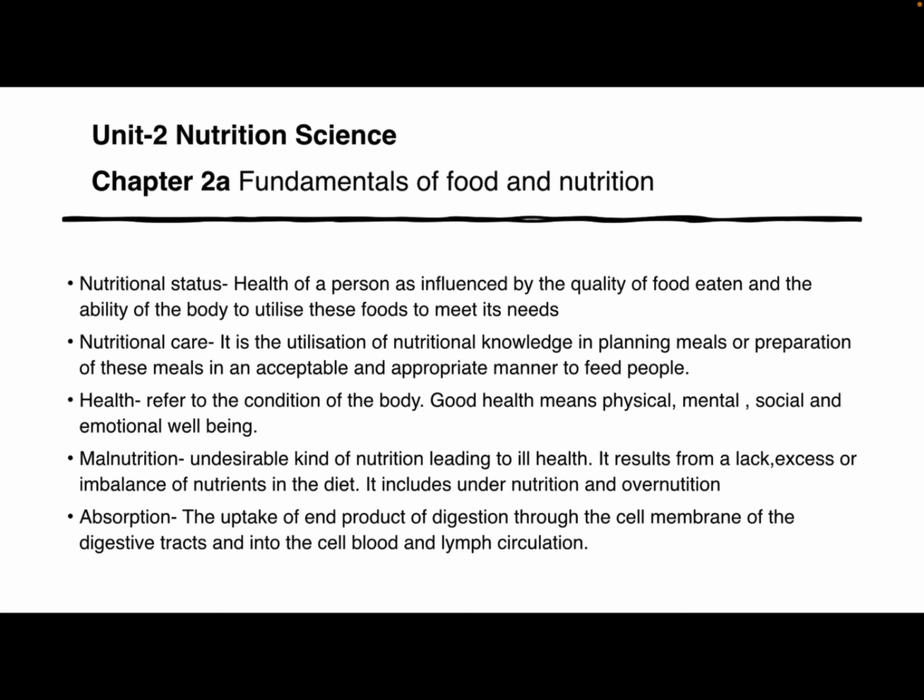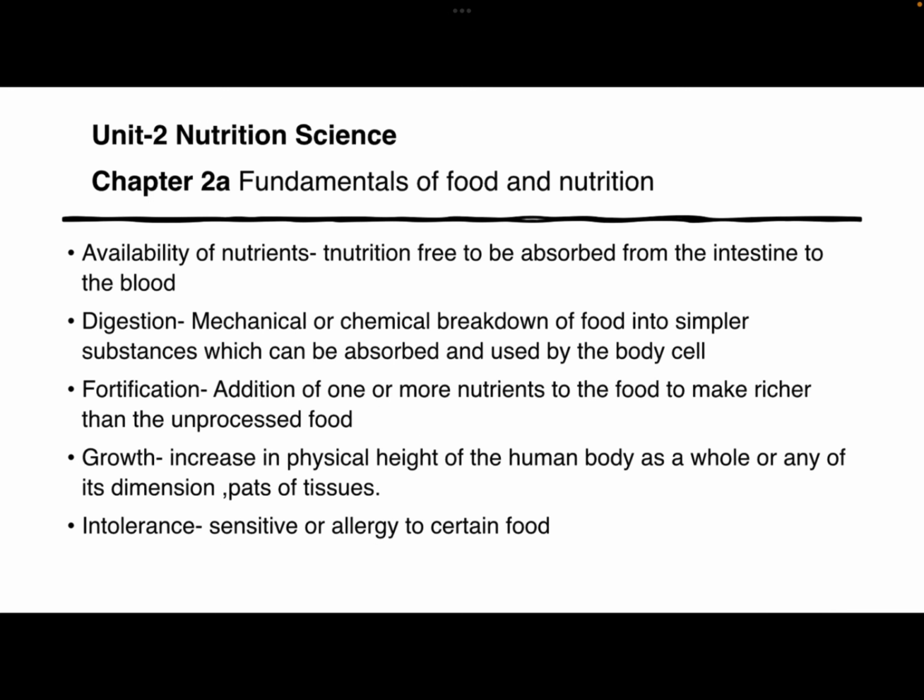Then malnutrition. Malnutrition is the undesirable kind of nutrition leading to ill health. It results from lack, excess and imbalance of nutrients in the diet. It includes undernutrition and overnutrition. Undernutrition is a state of insufficient supply of essential nutrients, whereas overnutrition refers to an excessive intake of one or more nutrients which creates a stress in bodily function. Then absorption. Absorption is the uptake of end products of digestion through the cell membrane of the digestive tract and into the cell, blood and lymph circulation.